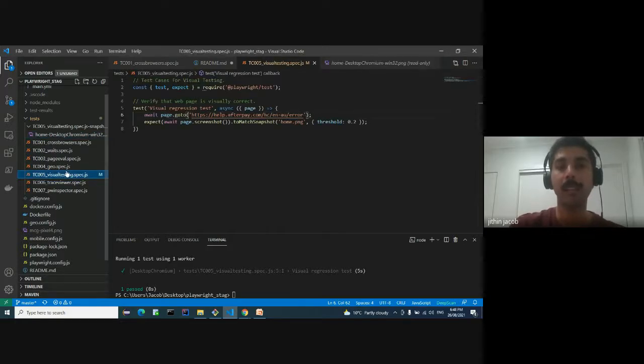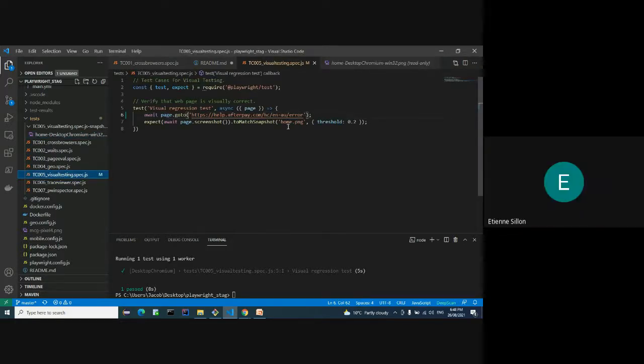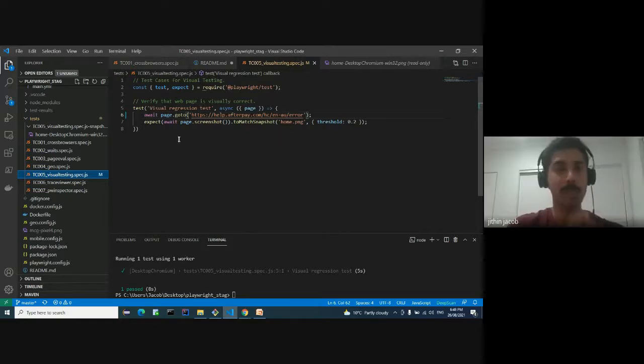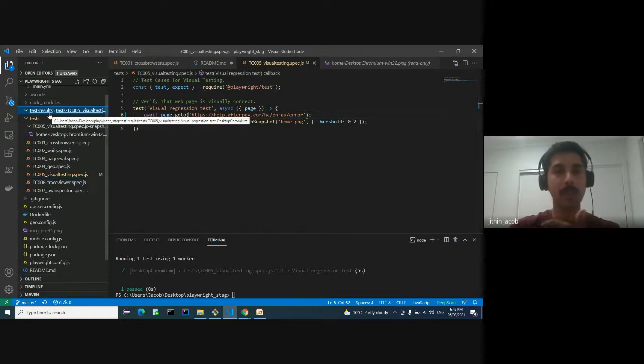Yeah, that's fine. Thanks. And where are the screenshots located? Are they downloaded to your machine? Yeah, I'm just coming to that point. So our test case has passed. There's a test result directory generated. Since the test case has passed, it will not generate any screenshot. It will clean up the directory.